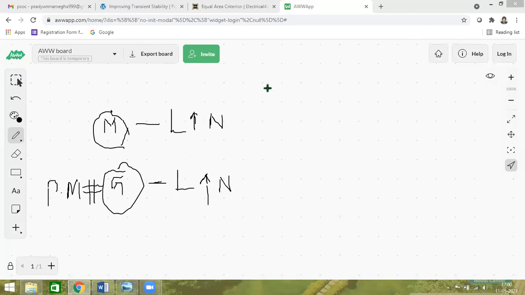So all the students, first before starting this particular topic, I want to ask a simple question. Let us say we are having a shunt motor, let us imagine. If the mechanical load, that means the weight, on the motor is increased, what happens to the speed? Does the speed increase or decrease? Shunt motor.